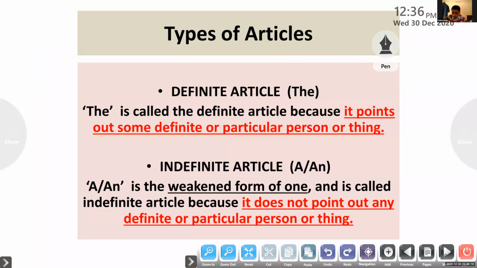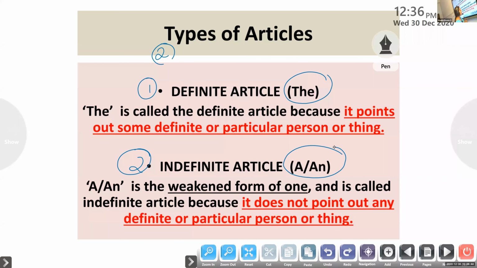Thank you for response. See, now let us talk about the two types of article. How many types are there, children? As you said, there are two types of article. Type 1 is called the definite article. The second one is called the indefinite article. A or an are called indefinite article. So definite article and indefinite article are the two types of articles used in English grammar.